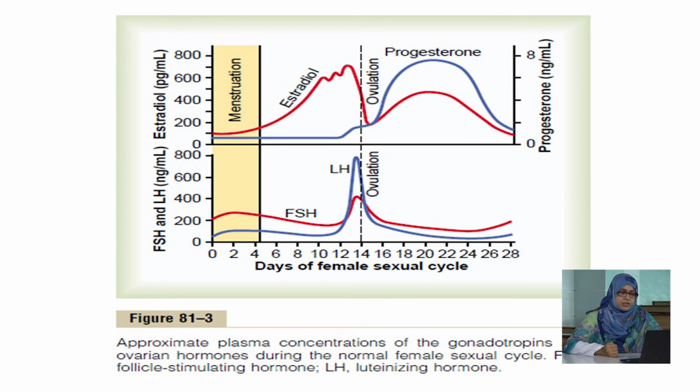So this is the figure again we are showing, because this is the luteinizing hormone that is peaking just before ovulation, and after this LH surge, ovulation takes place, and then progesterone secretion increases and estrogen secretion decreases.